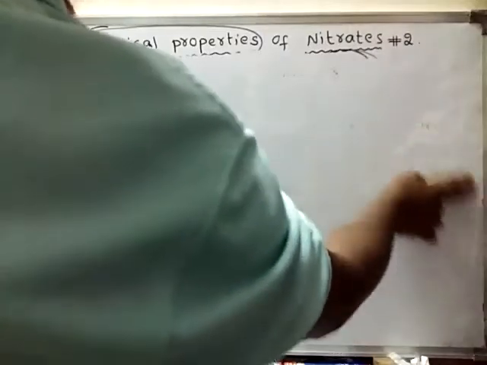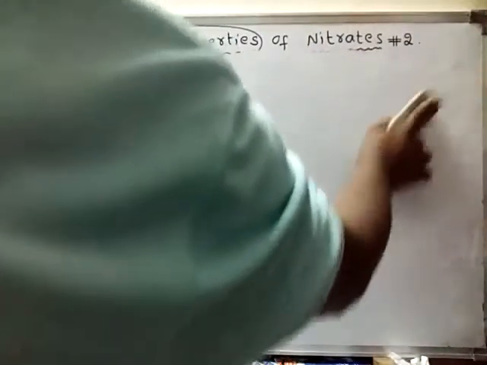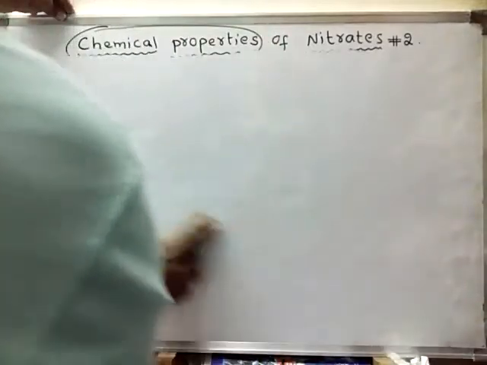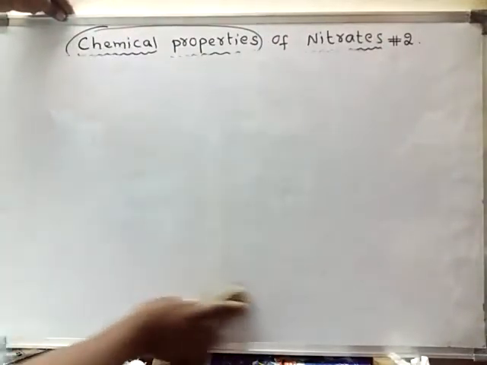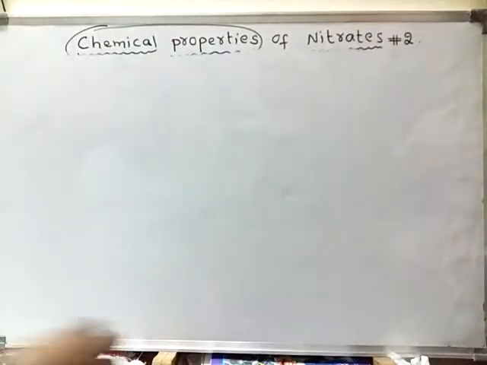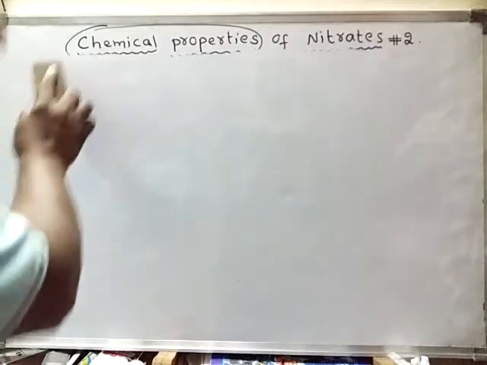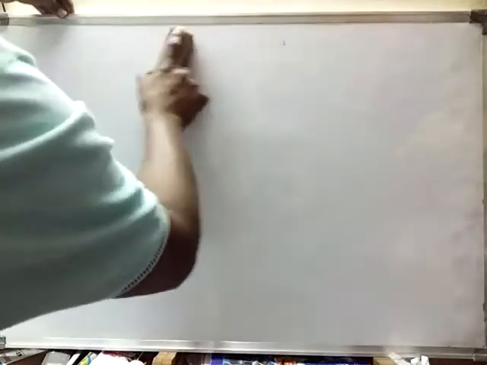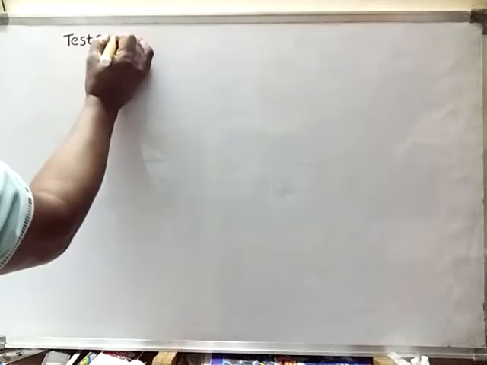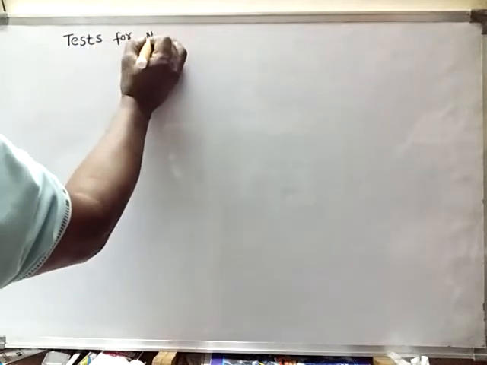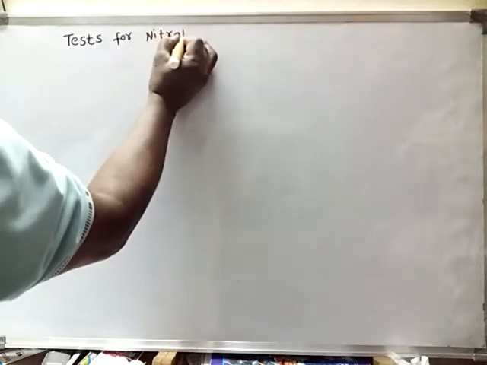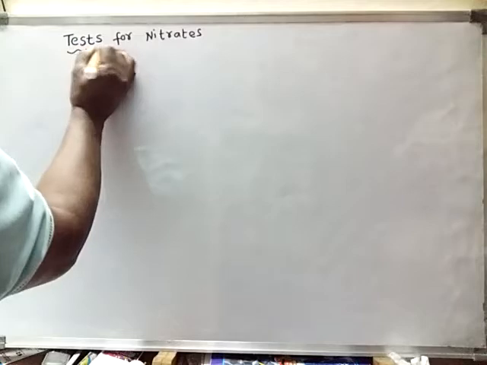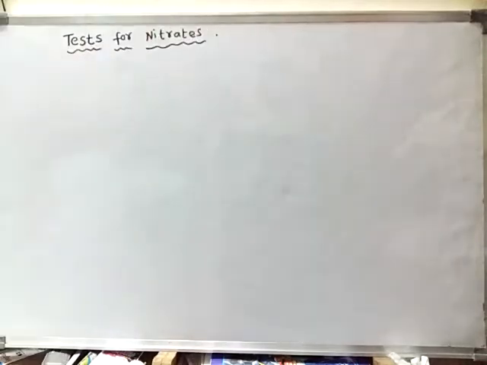What are the different tests which can help us to identify metal nitrates?